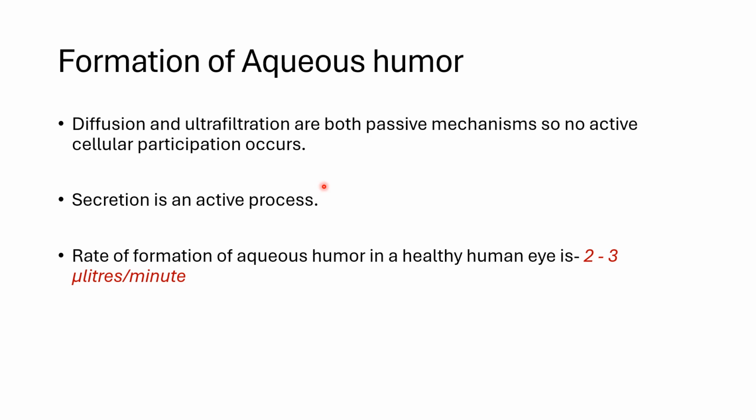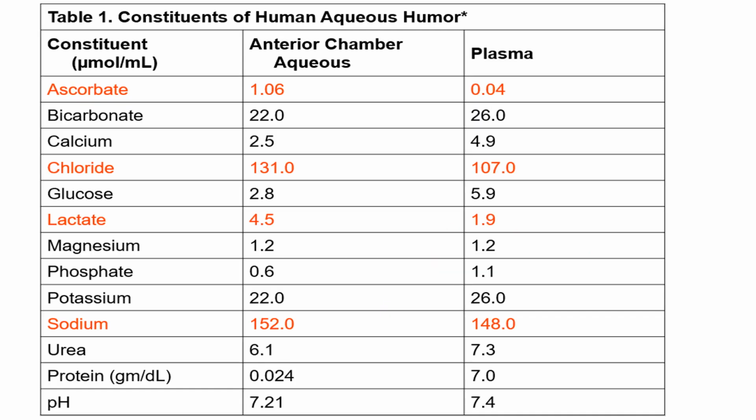Now, this is an MCQ question: which is the active process of aqueous humor production? That is secretion. Another MCQ question: the rate of formation of aqueous humor in a healthy human eye is 2 to 3 microliter per minute. As compared to plasma, aqueous humor contains more amounts of ascorbate, chloride, lactate, and sodium.